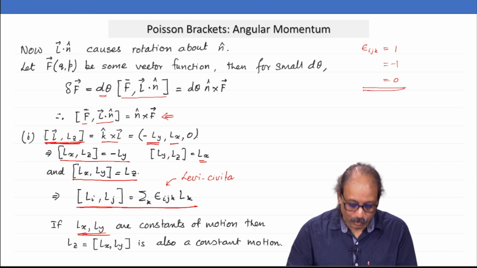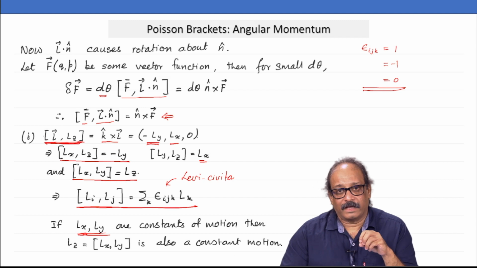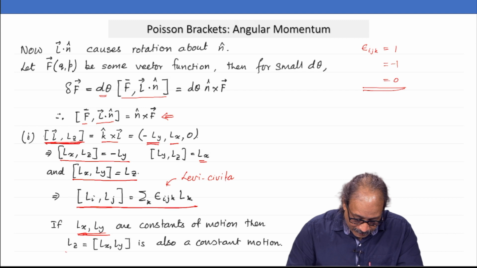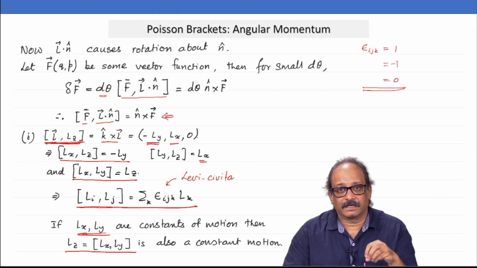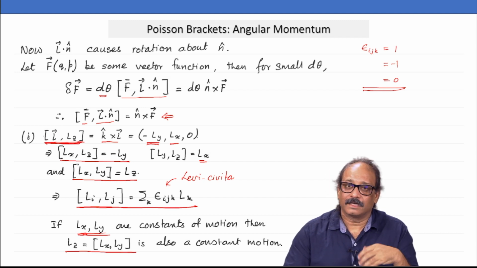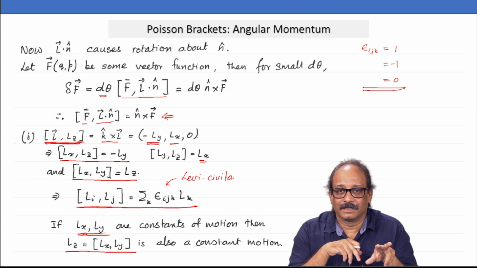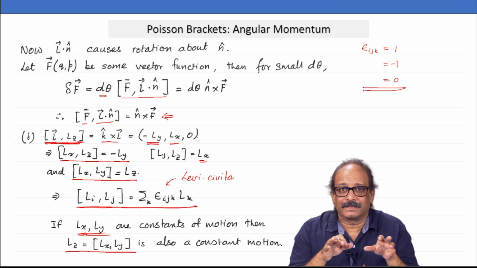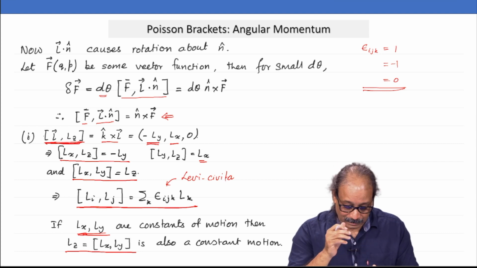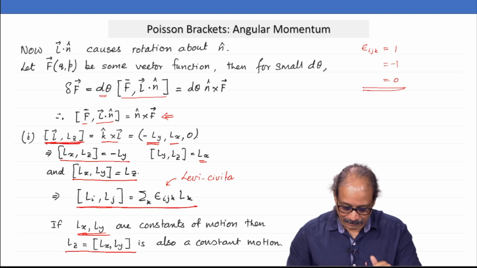And if you have both Lx and Ly as constants of motion, remember the Poisson theorem? Then Lz, which is the Poisson bracket of Lx and Ly, will also be a constant of motion. So, if any two of these are constants of motion, then the entire L vector is a constant of motion. That is a great thing that comes out of this Poisson algebra.